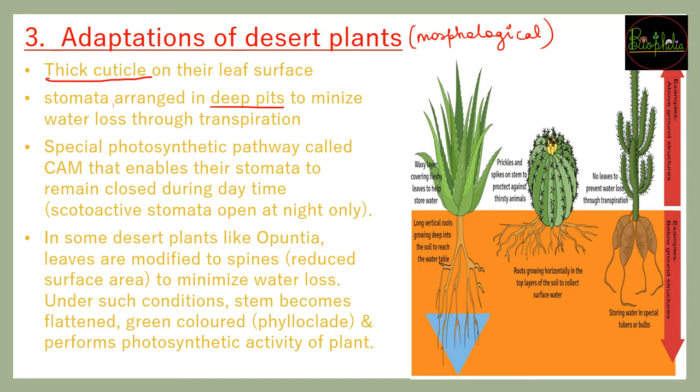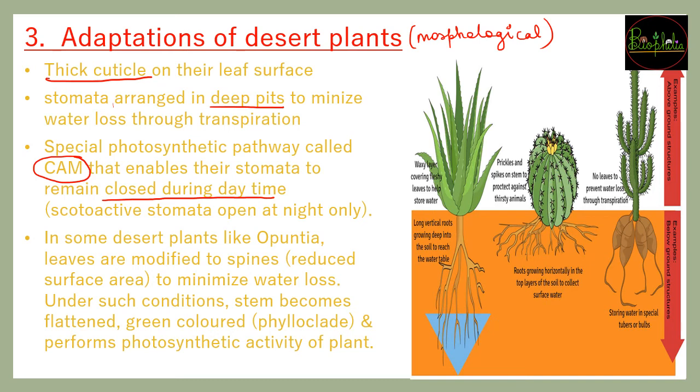The photosynthetic pathway जो generally हमारे surrounding areas में होगा, that will not be present. Instead of that, CAM, a new type of photosynthetic pathway, will be available in the desert plants, so that the stomata can remain closed during the daytime and active during the night, so that night time में जब temperature कम होगा comparative to the daytime, वहाँ पे transpiration भी कम होगा. So that is, the photosynthesis pathway will also be changed.